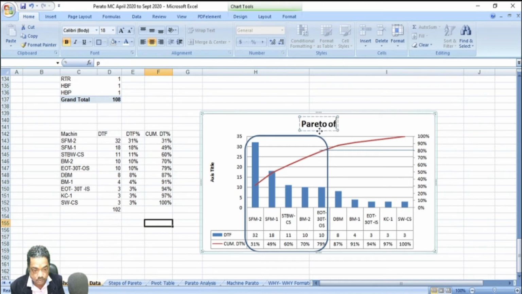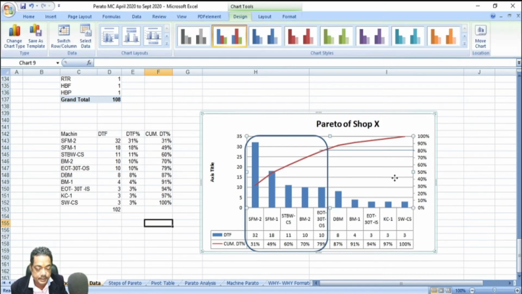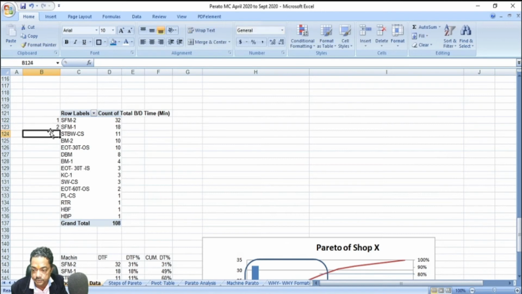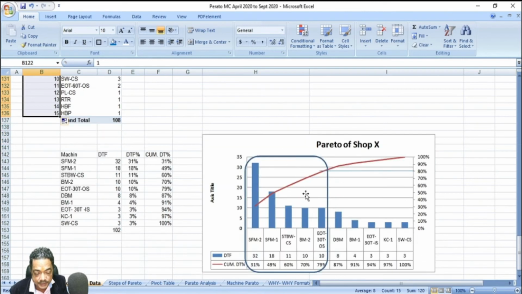Pareto of shop X. As per Pareto, these are the 5 machines which you have to act upon, which will improve your availability by 80%. Now see, if you count this, what is the count? 15 machines. Out of 15, you just have to focus on these 5 machines, and your shop availability will improve by 80%. So that's the beauty of Pareto.